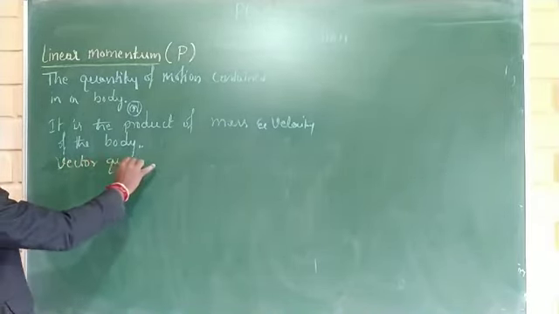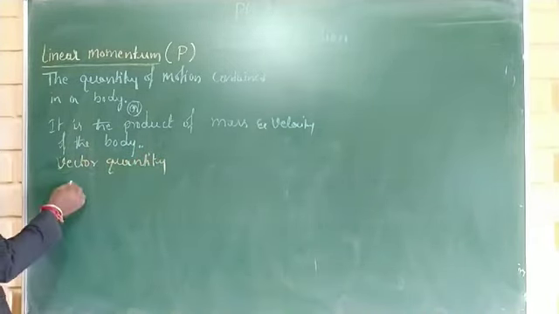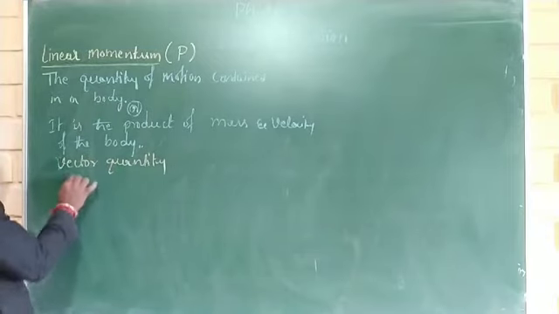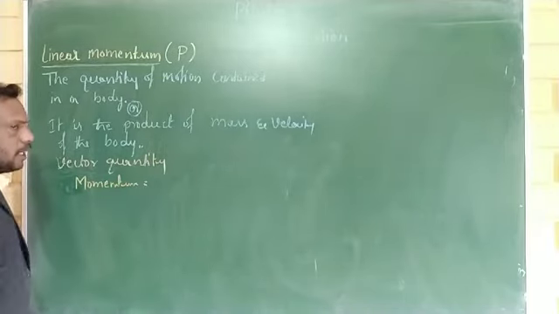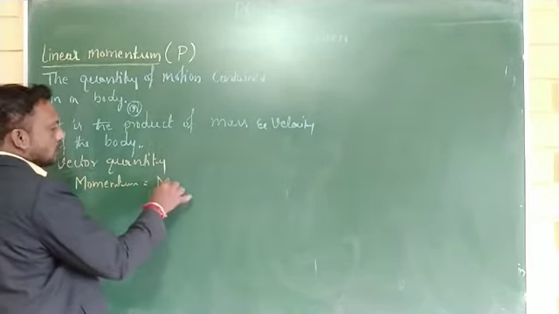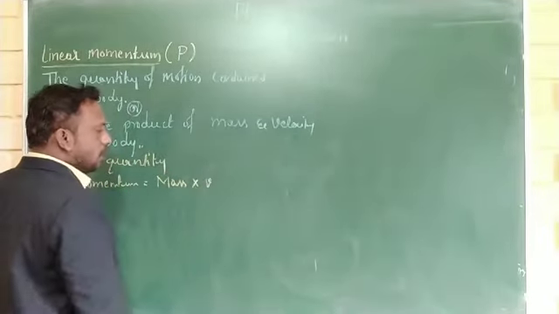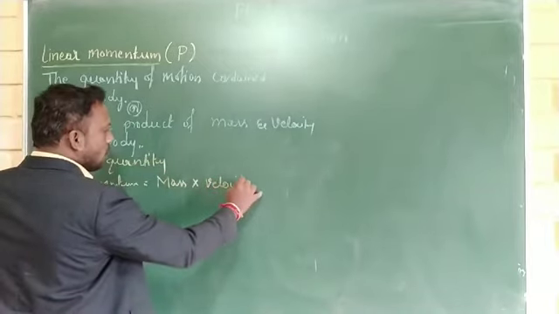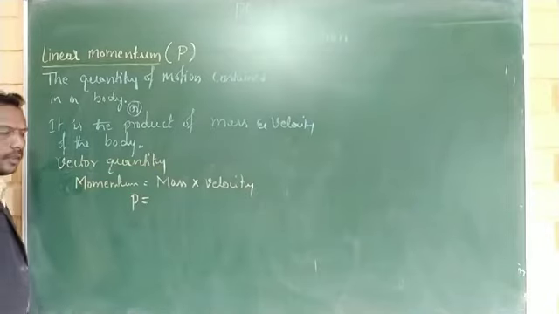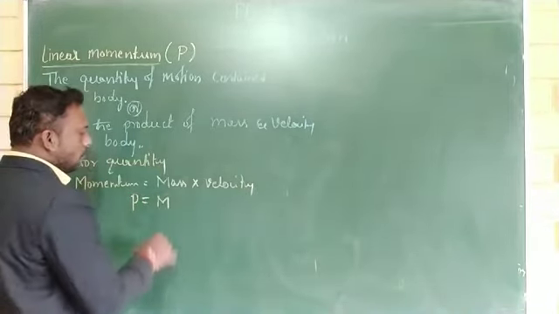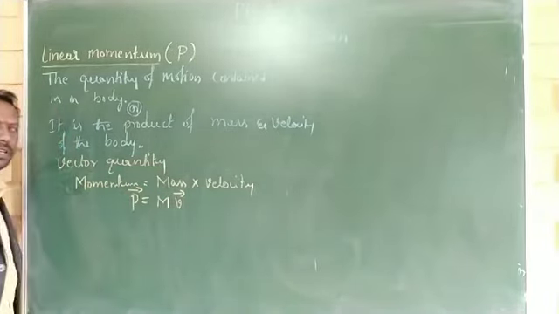Vector quantity, and it is denoted by the symbol P. Momentum can be measured as the product of the mass of the body and the velocity of the body. Therefore, it is denoted by the symbol P, the mass of the body is denoted by m, and the velocity of the body is denoted by v. Therefore, momentum is a vector quantity.